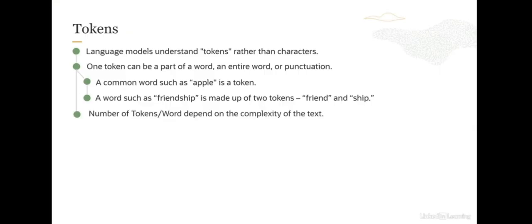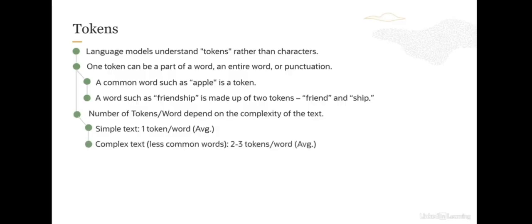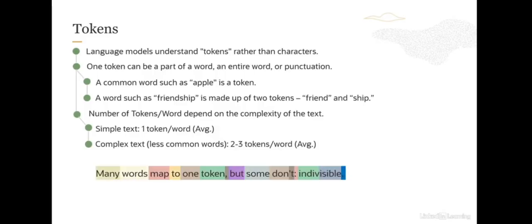The number of tokens per word depends on the complexity of the text. For simple text, you can assume one token per word on average. For complex text, meaning text with less common words, you can assume 2 to 3 tokens per word on average. For example, if you have a sentence like this, "many words map to one token, but some don't: indivisible," and you run this through a tokenizer for a large language model, this is an example of what a tokenizer would do. It would break this sentence into multiple tokens.